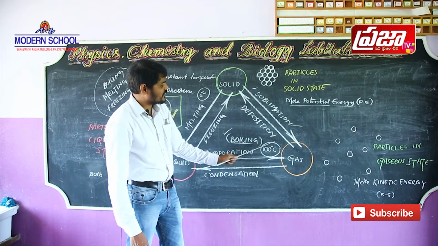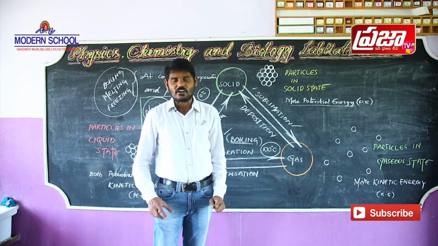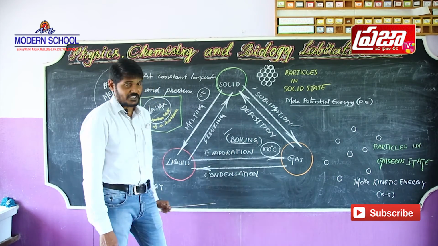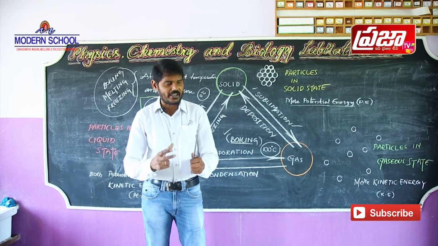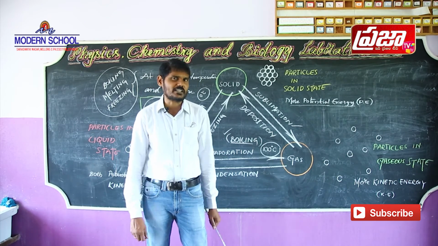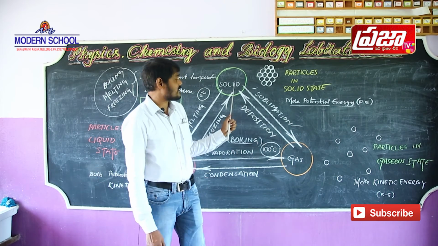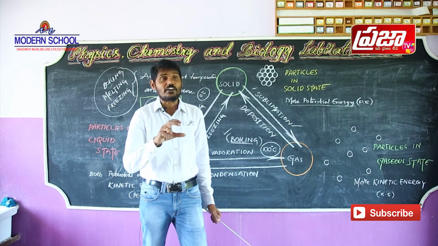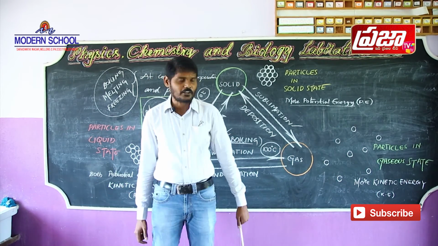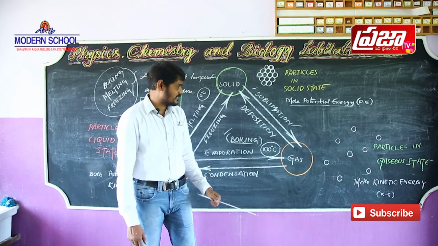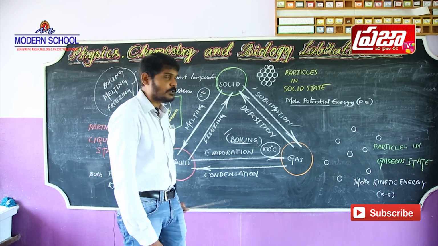Next, deposition. Deposition is the change of a gaseous state substance into solid state without becoming liquid. For example, carbon dioxide is usually in gaseous state. When we compress gaseous carbon dioxide, we can get dry ice, solid state dry ice. That process is called deposition of carbon dioxide from gaseous state to solid state. So this is how a substance changes from one state to another.